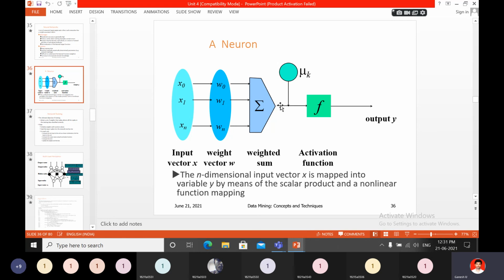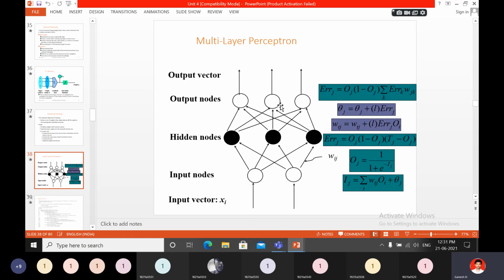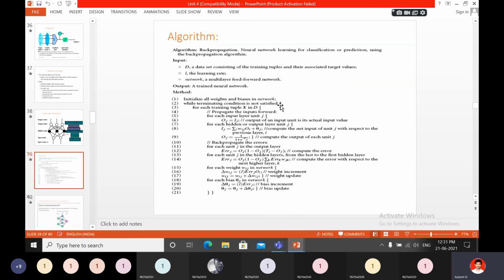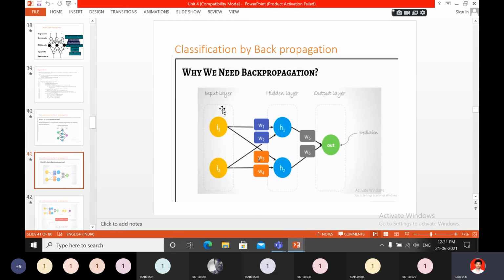Next, simple neuron and structure, network training, multi-layer perceptron. How the multi-layer perceptron works is very important: input layer, hidden layer, output layer. Next, the algorithm. In the algorithm you can see OJ, again IJ value we are finding. The IJ is nothing but the net value here. Again the OJ value is 1 by 1 plus e power minus net value. Error you will find out, weights you will update, and like that again and again you will go. That is the algorithm. What is backpropagation?